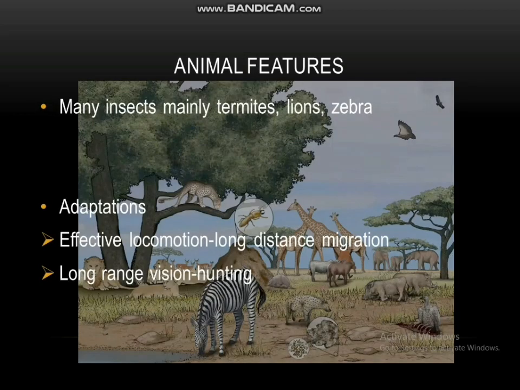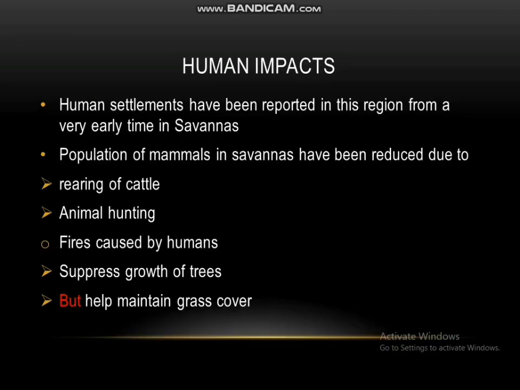Many insects like termites, lions, and zebras are commonly found animals in the savannas. These animals may show adaptations like effective locomotion for long distance migration and long range vision for hunting. Human settlements have been reported in this region from a very early time, and population of mammals in savannas have reduced due to clearing of cattle and hunting of animals by humans.